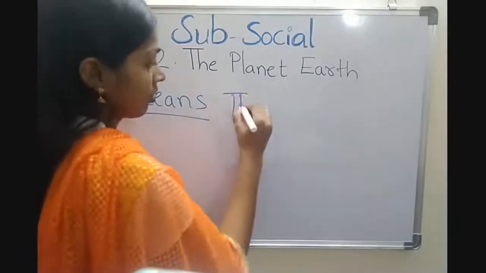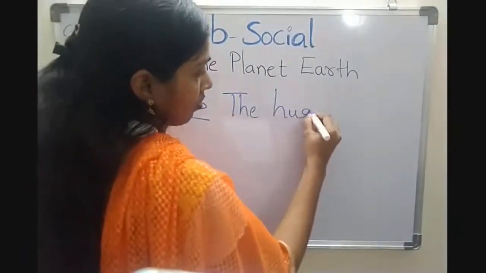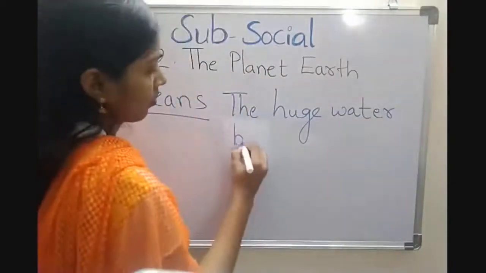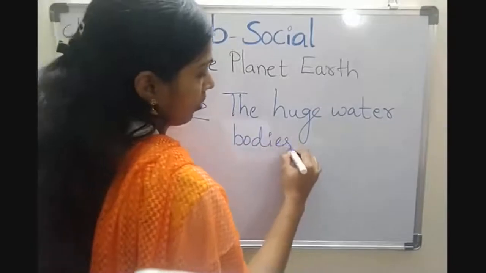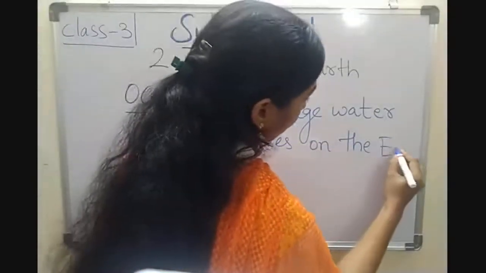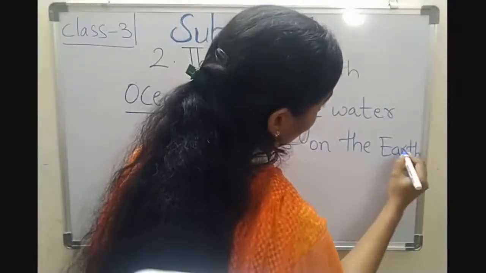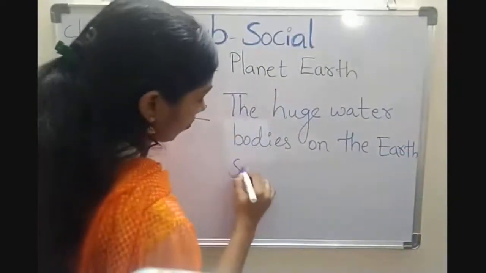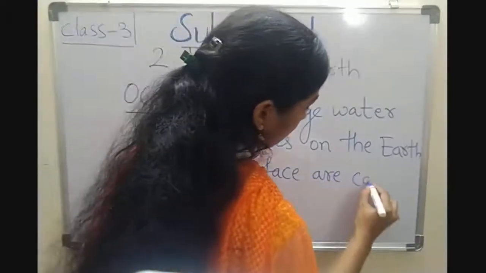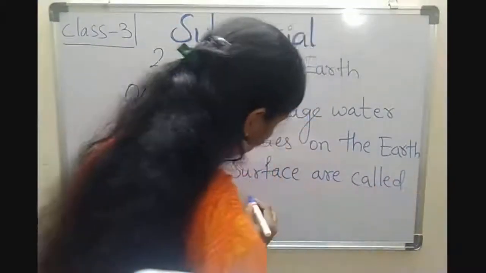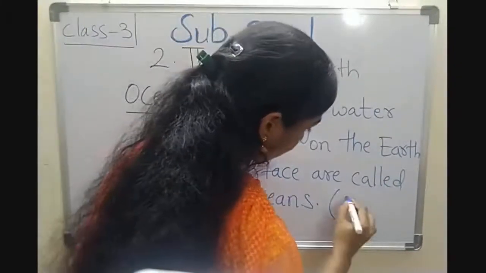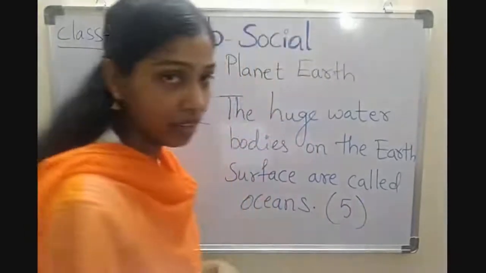Children, the huge water bodies on the earth's surface are called oceans. There are 5 oceans on the earth's surface.